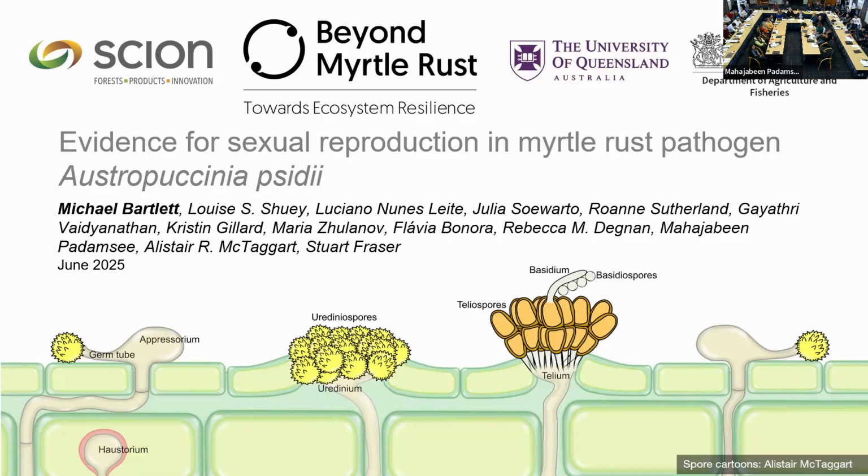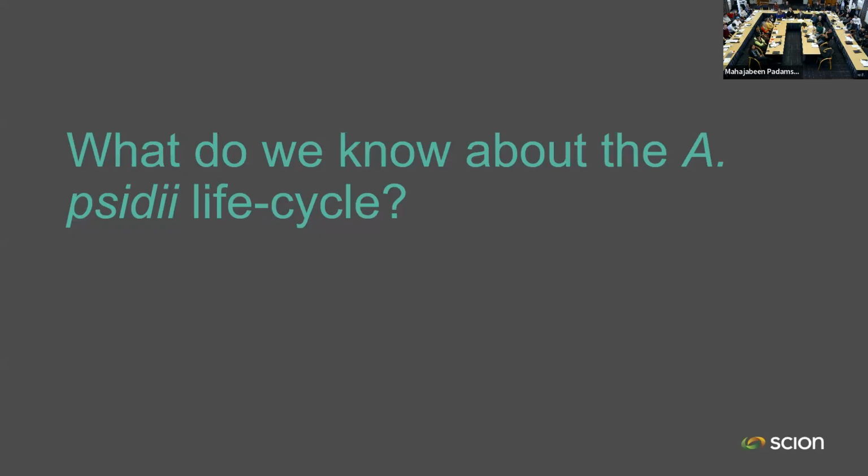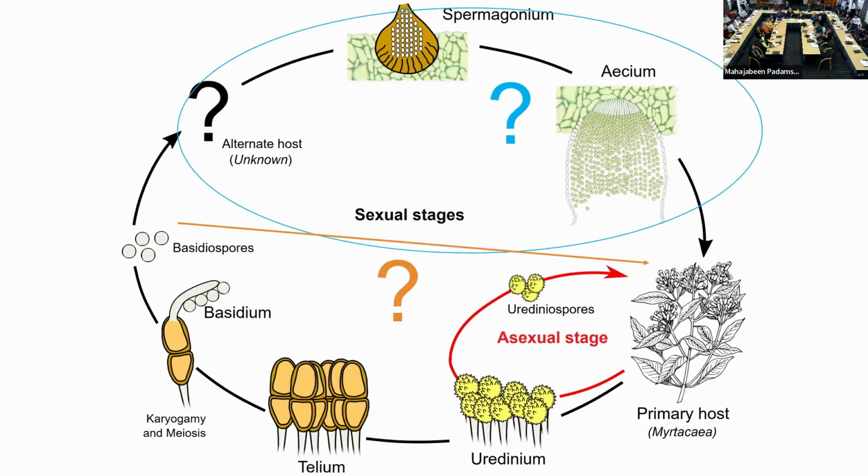Yeah, so we've finished the last talk and we've kept it nice and cruisy and not complicated at all, right? Because we're going to talk about life cycles of rusts. And unfortunately, that's not the case because they're really, really complicated. So bear with me, guys. We'll get through it. Rusts have some of the most complicated life cycles of fungi, and they can produce up to 5 different spore stages and potentially alternate between 2 different completely taxonomically unrelated hosts.